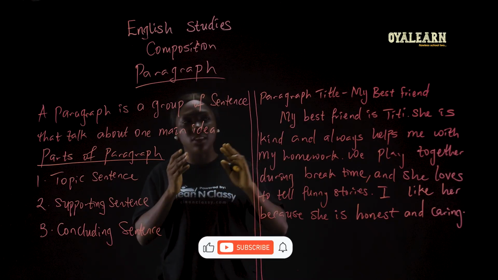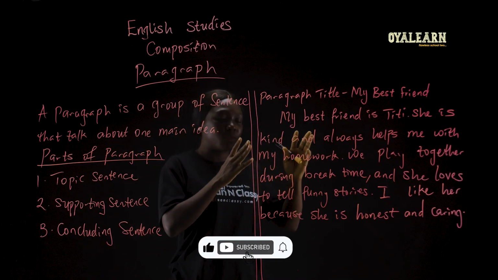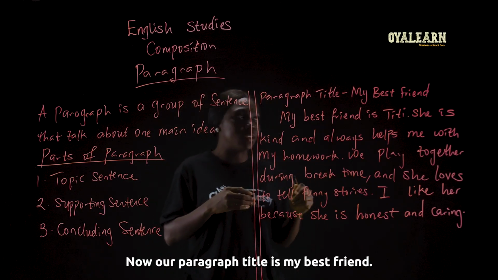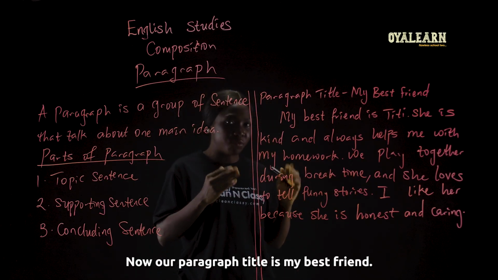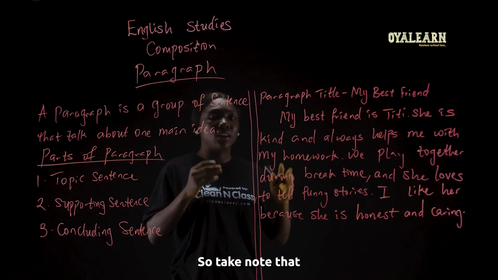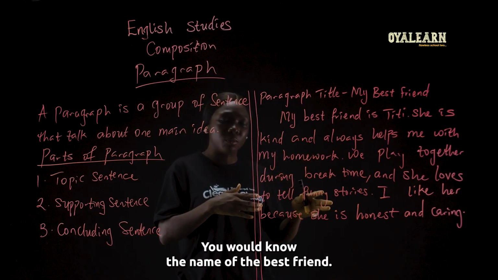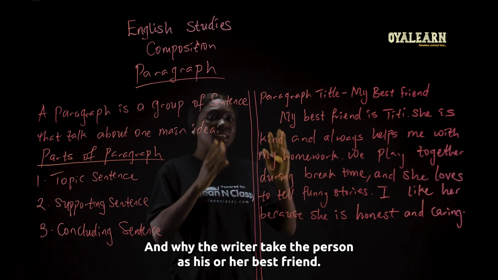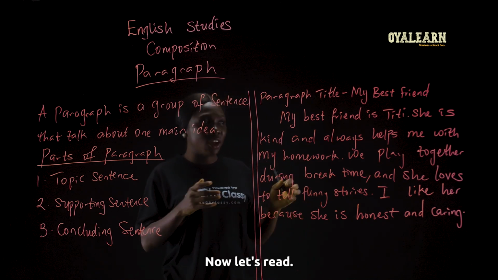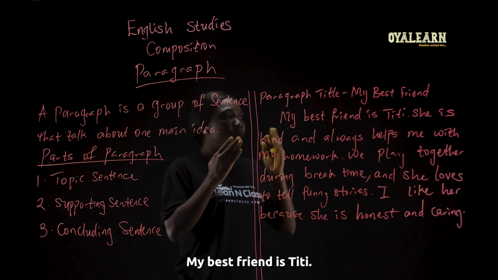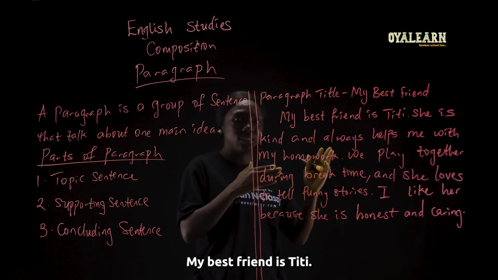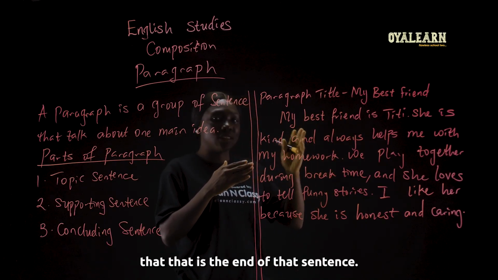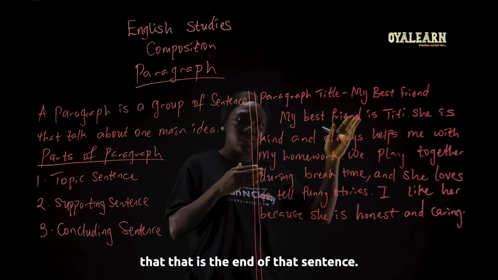Now let's take this paragraph for example. Let's walk through this. Now our paragraph title is My Best Friend. So take note that you would know the name of the best friend and why the writer takes the person as his or her best friend. Now let's read. My best friend is Titi. Now you can see the full stop there. It shows that that is the end of that sentence.